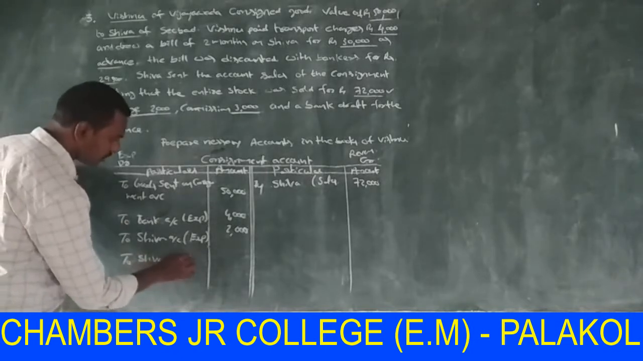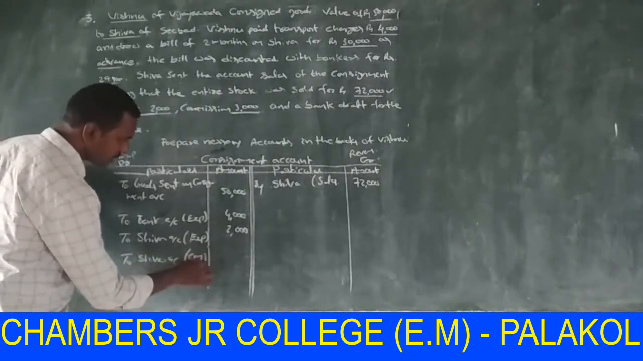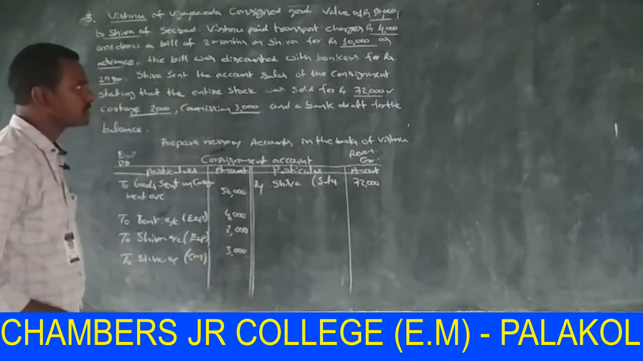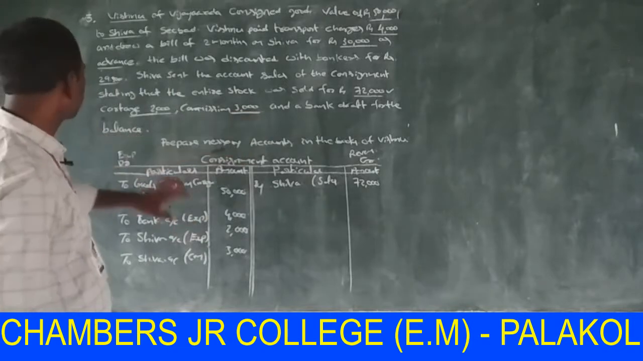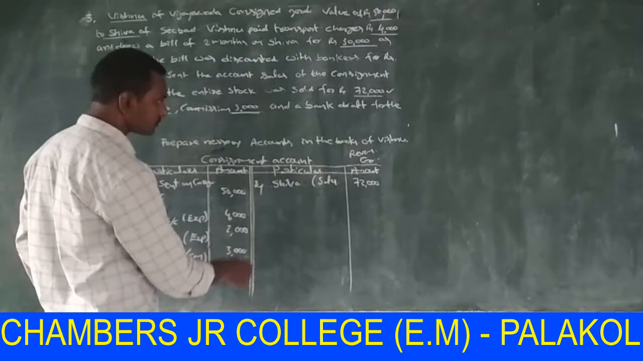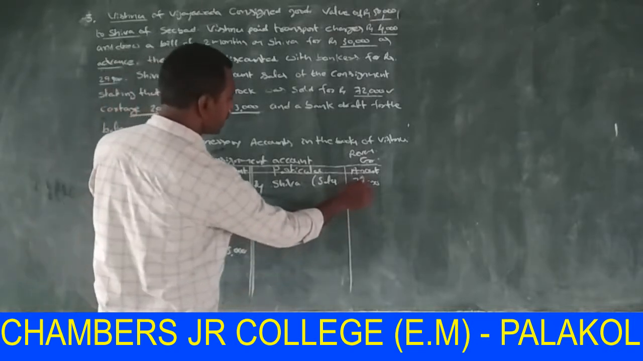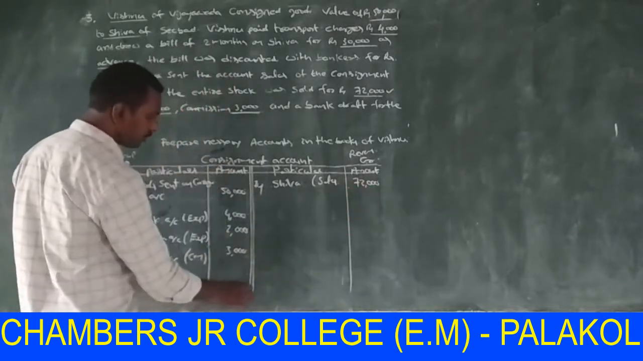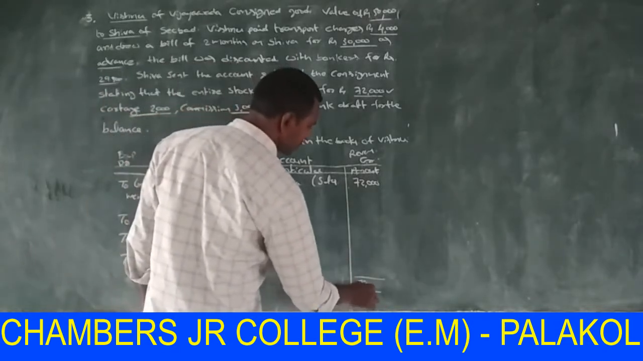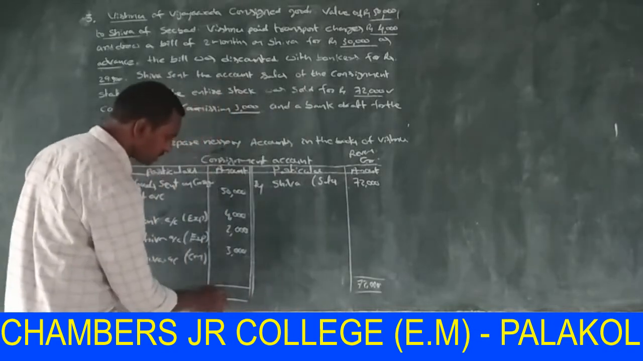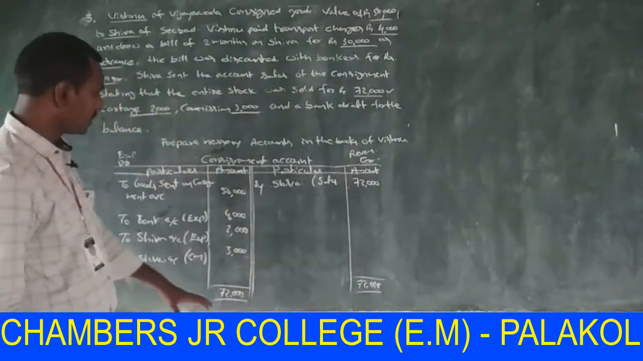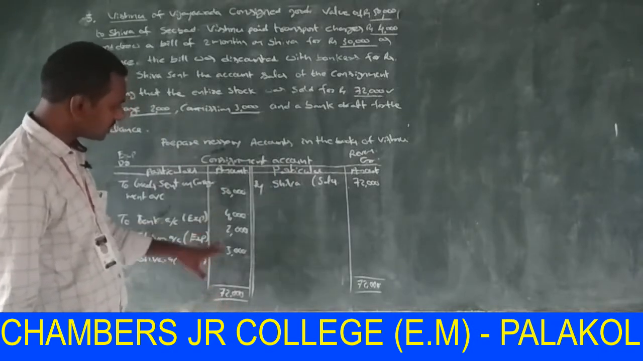Shiva account, in brackets commission, rupees 3,000, and bank draft for the balance. Prepare necessary ledger accounts. Now, the credit side amount is bigger than the debit side amount. So the credit total is 72,000. The balancing figure is 72,000 minus these amounts.